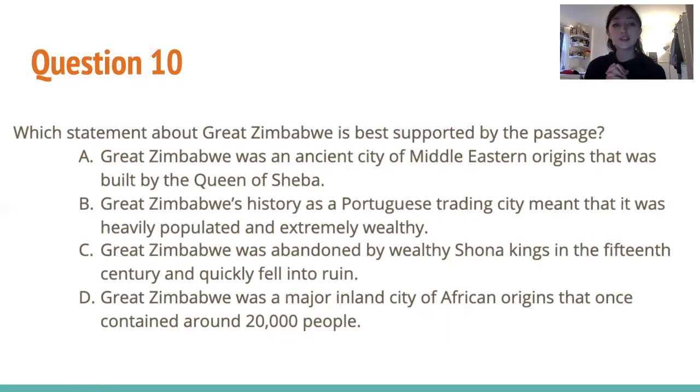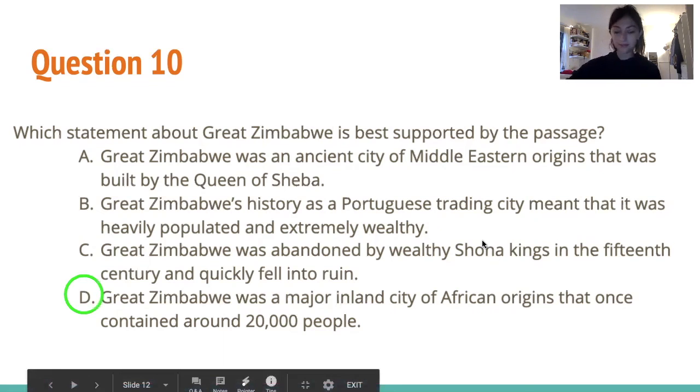And finally, choice D. Great Zimbabwe was a major inland city of African origins that contained around 20,000 people. So this was actually explicitly said in the 5th paragraph, saying Great Zimbabwe was once home to an estimated 20,000 people, also said that it was inland and it was African origins. So this is a detailed question as well, and it's directly given to us in the passage. So the answer is D.